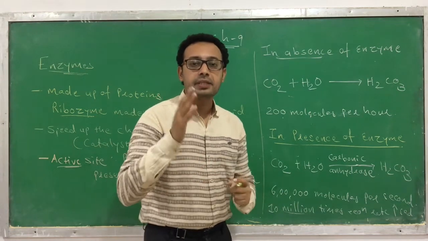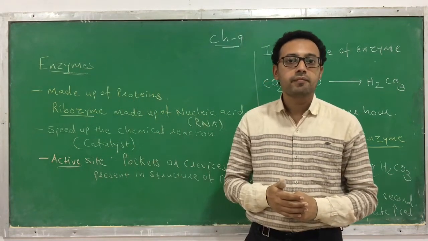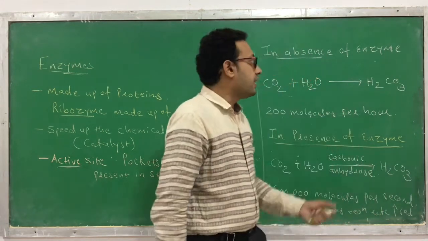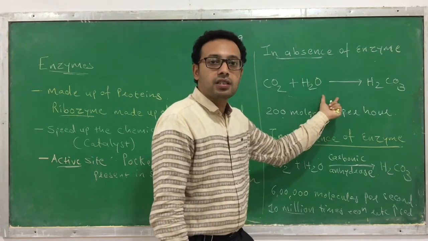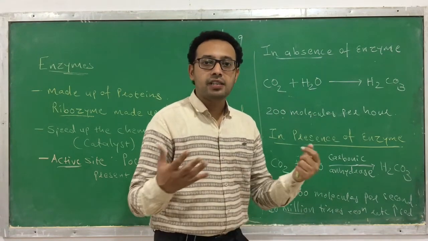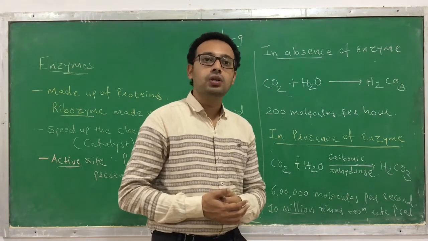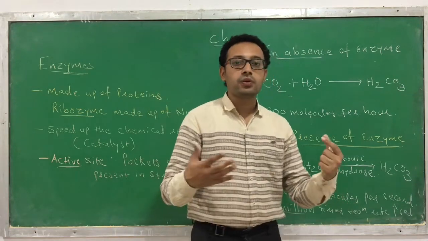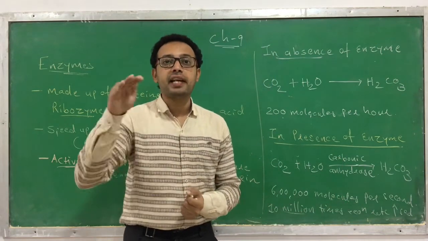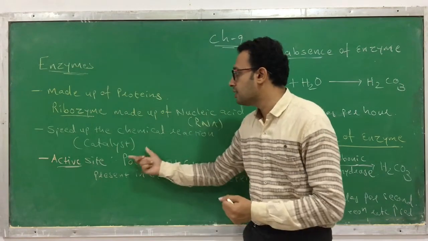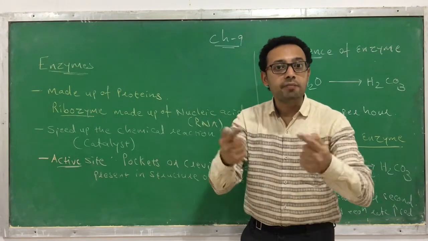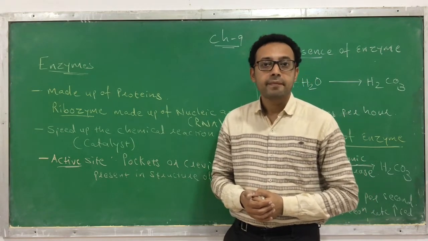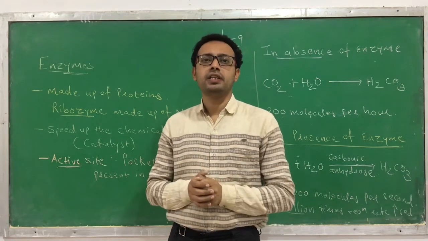What is a rate? Rate means the product that is formed per unit time. The rate can also be called velocity if the direction has been specified. In absence of enzyme, the molecules formed are low in number, or the rate of reaction is low. But if the same thing happens in the presence of enzyme, the reaction rate is very high. Thus the enzyme can act as a catalyst, which speeds up or increases the rate of reaction. Clear?